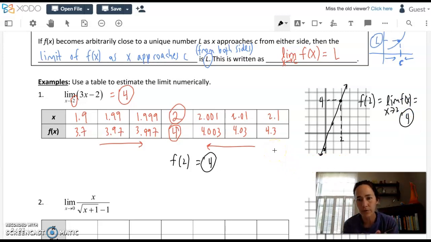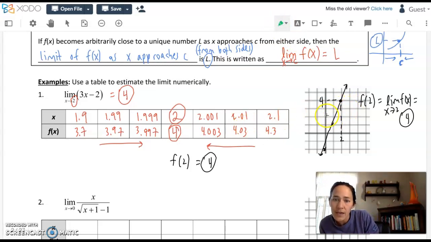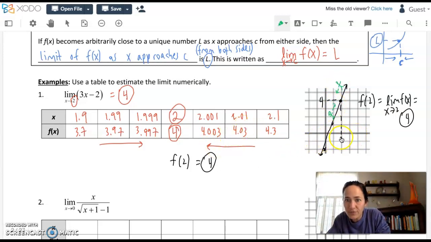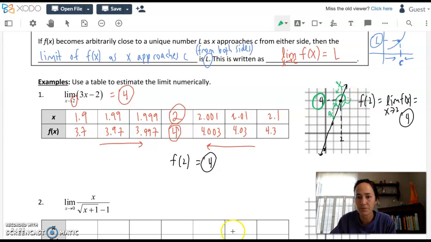If you'll excuse me, one last little illustration before we move on. Sometimes it's tougher to get a limit than it was in this case. I pictured 2 guys walking along a function. So here's my little stick figures here. They're trying to walk towards each other and they're trying to get to each other. As they approach the x value 2, the limit is going to be the y value where they meet up. If this guy's walking this way, that guy's walking down to meet him, it's a happy story because they'll meet right at that point. Okay.